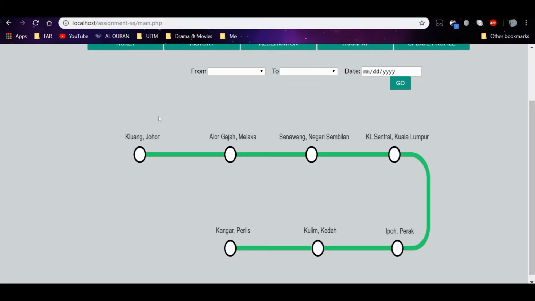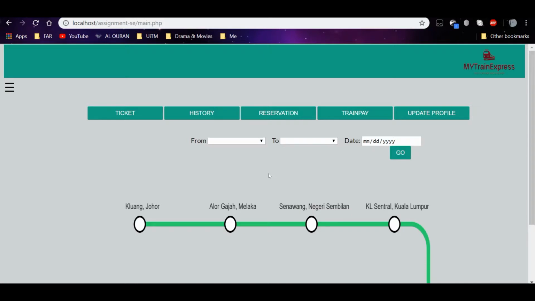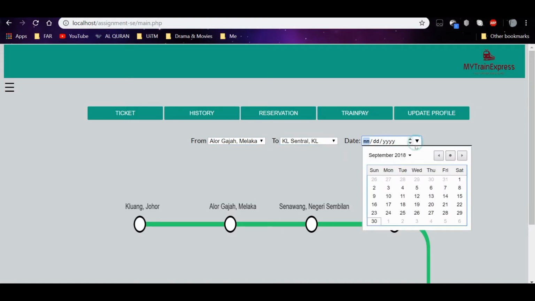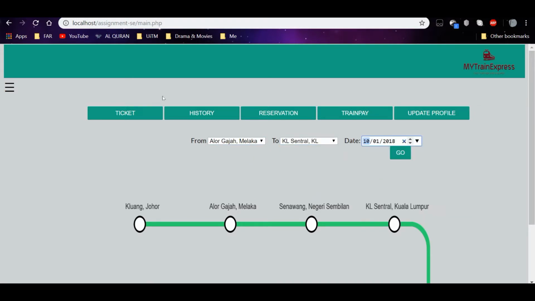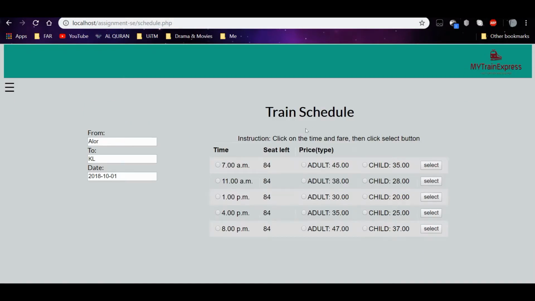In our main page, there are all the routes, where the main station is Kelonjaro and the final station is Kanga Place. Okay, now I'm going to talk about booking. For booking, from the main page, here it will show us the train schedule and we have to choose the time and which ticket that we need, and it also displays the price.